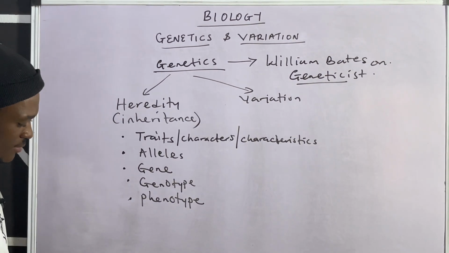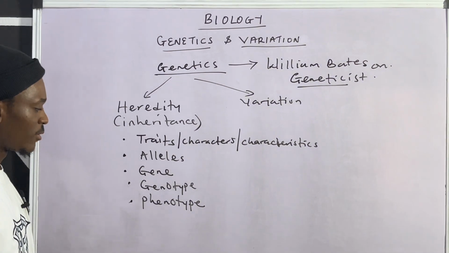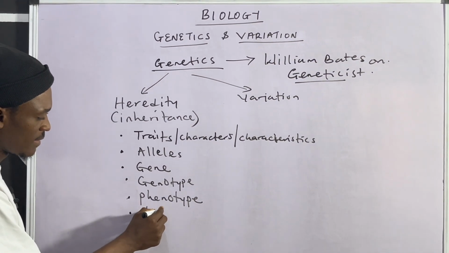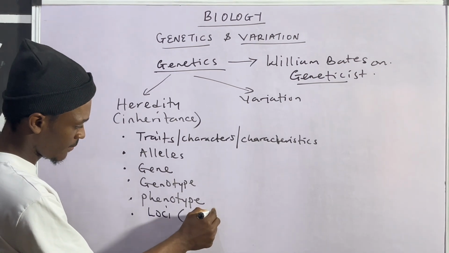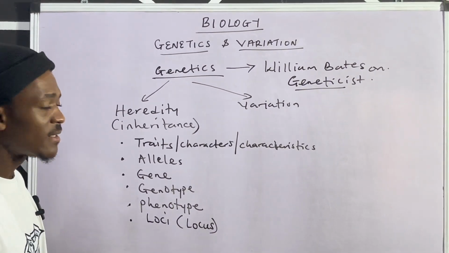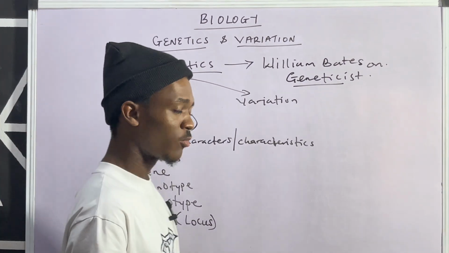So these are some terms associated with genetics. So let's treat these terms one after the other quickly.